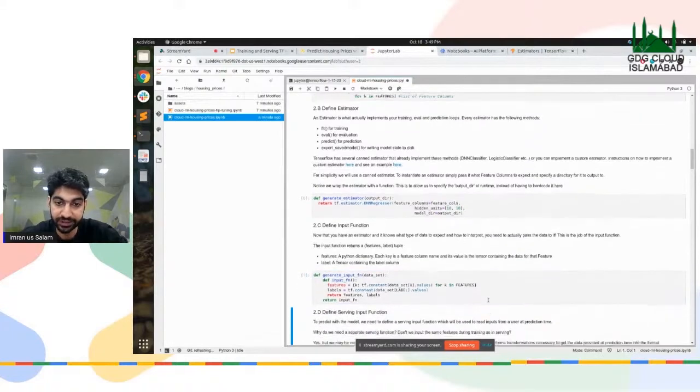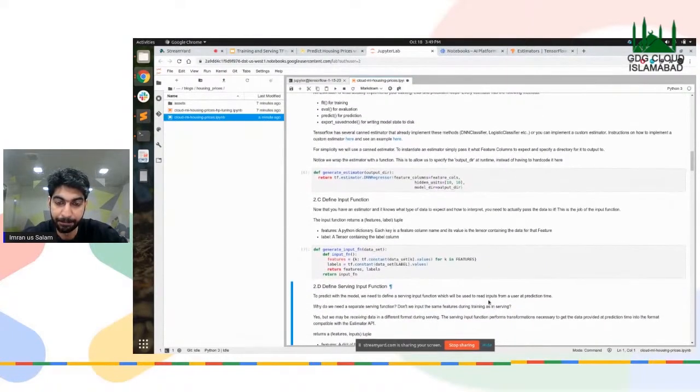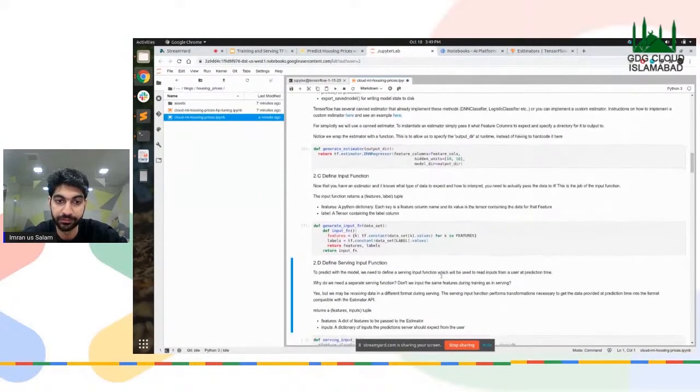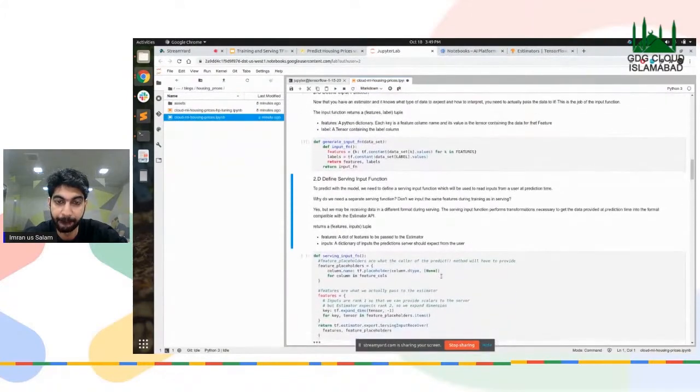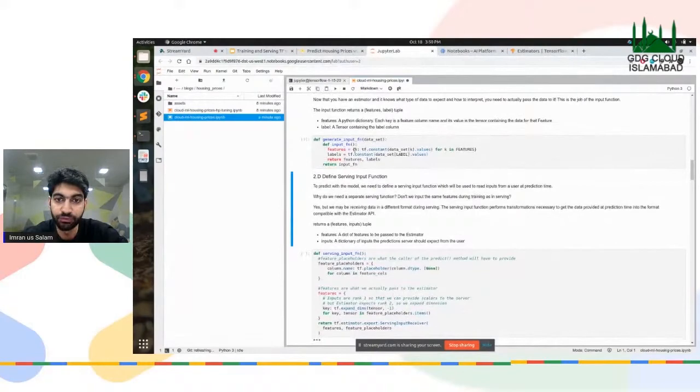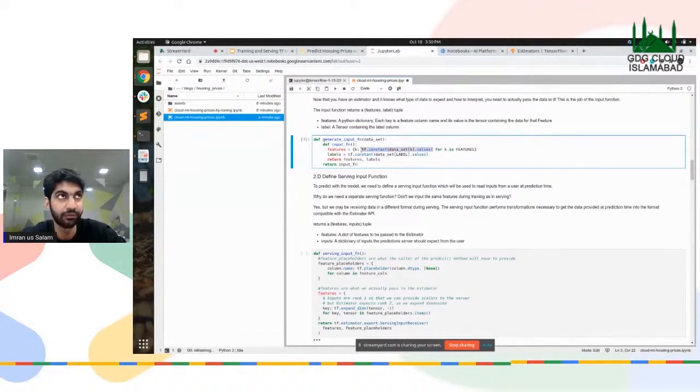Features is a dictionary. So it's a dictionary of key value pairs, where the key is the feature and the values are the values for that particular feature, and labels is basically a simple, I wouldn't say list. It's a TF constant of the label values.